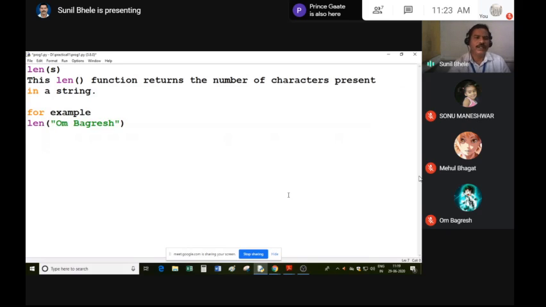So this will return the number of characters in a string. How many characters are there in this string? You can count 1, 2, 3, 4, 5, 6, 7, 8, 9, 10. Space is also a character. So this statement will return a number 10 because 10 characters are present in a string.